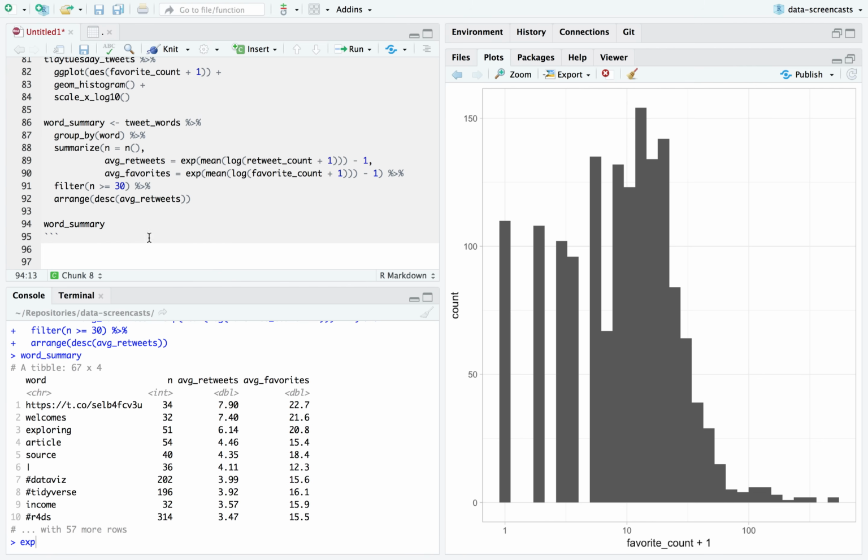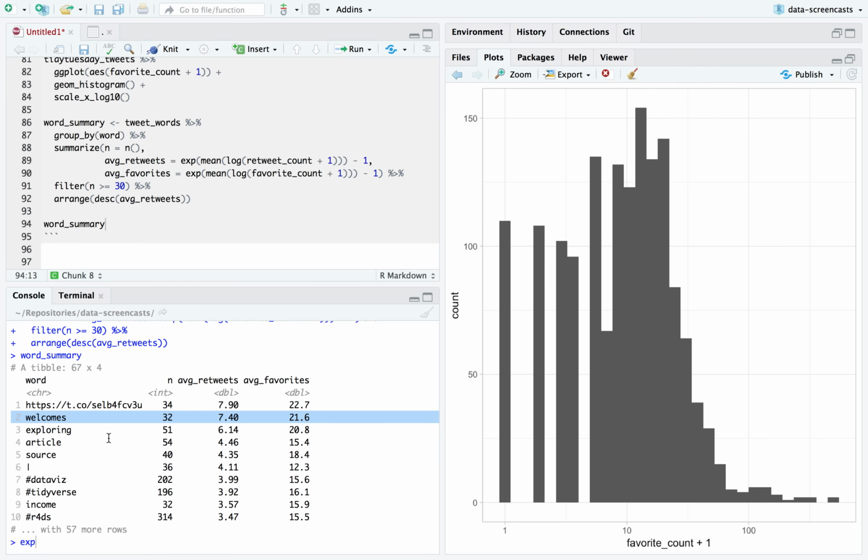Here we go. Okay, I have to take a look at this for a second. So what we see here is that I bet welcomes is one from the official account. This is, how do you call it, a confounding factor.